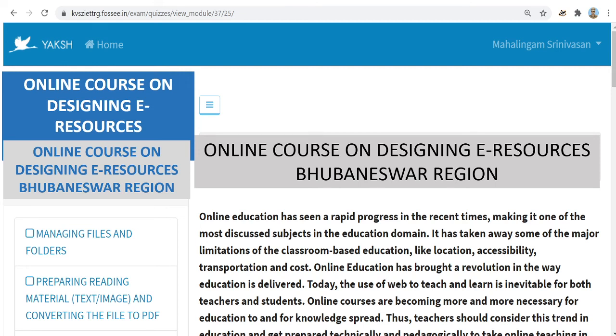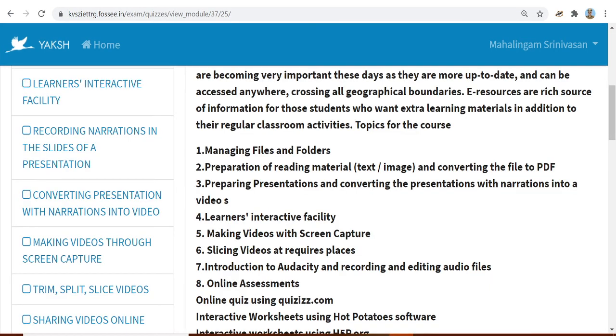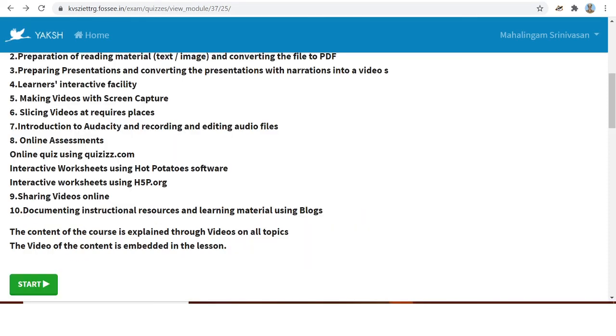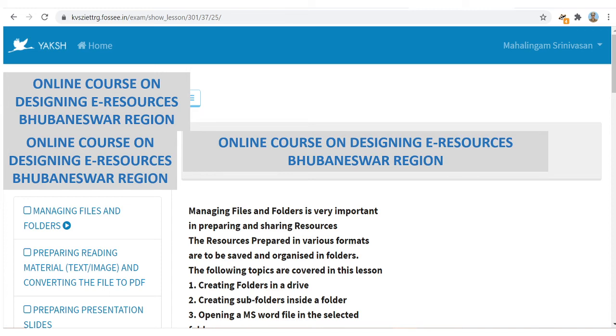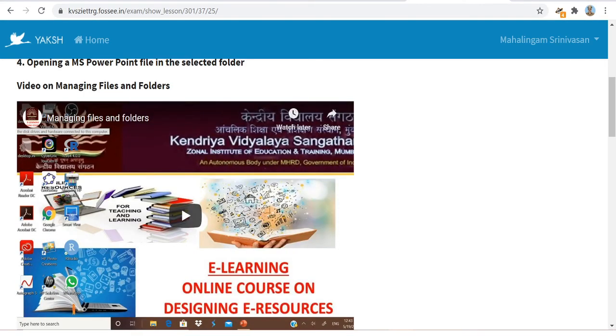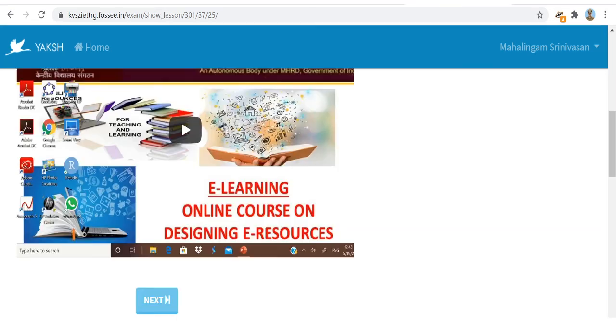Now this course contains all the lessons arranged on the left side. You are seeing the 26 lessons arranged in order. You can click this icon to make it into a full page. This is the introduction. See the introduction. Click the start to enter the lessons. The lessons are arranged in order. First lesson, managing files and folders. You can read it by clicking it, full page, read it, and then below that one video is embedded. Watch the video carefully to learn about this lesson. Then click next to go to the next lesson.